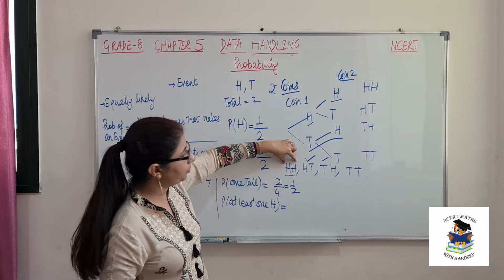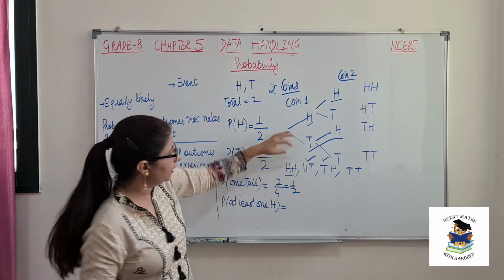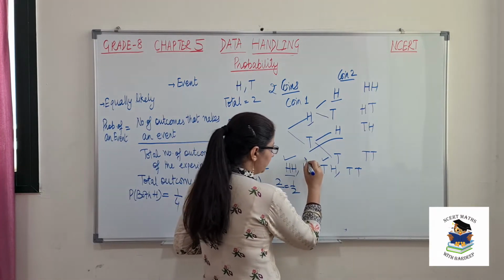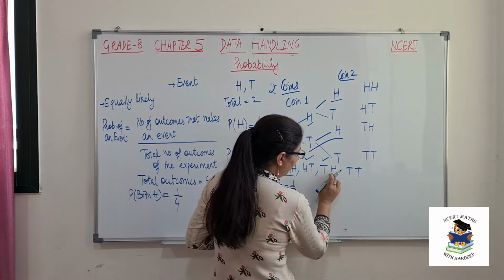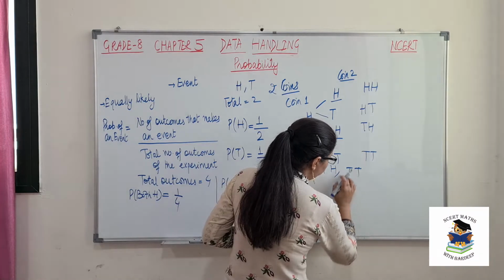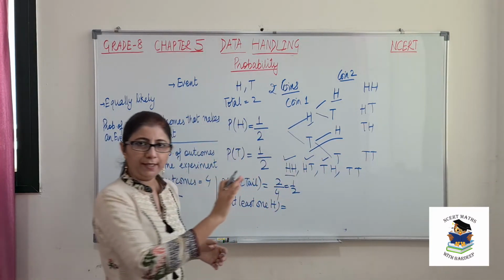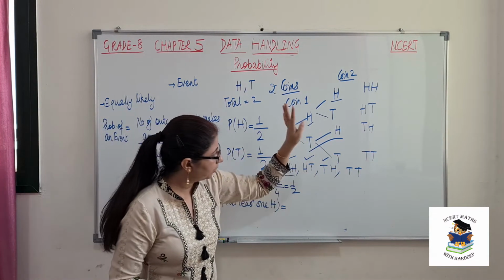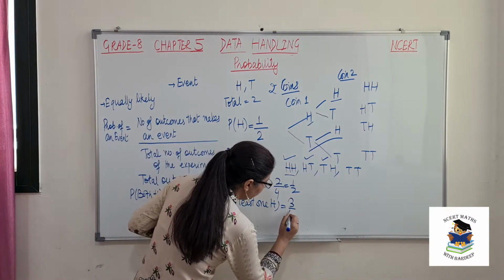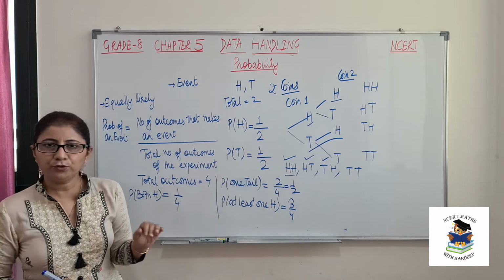So in this we have 2. Yes, it is more than 1, so this will be considered. So here at least one head is there, so this will also be there. Here also one head is there, so this is also considered. But this will not be considered because no head. So out of 4, 3 values satisfy our condition. So probability will be 3/4.